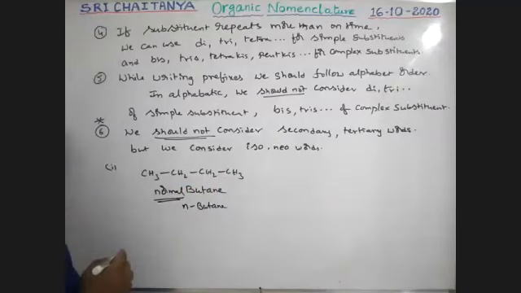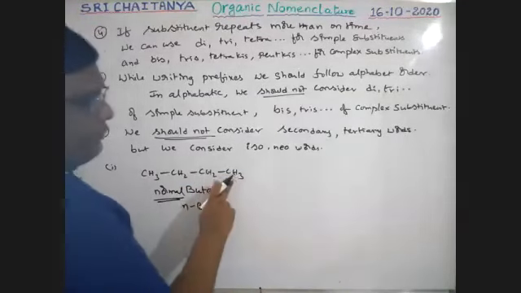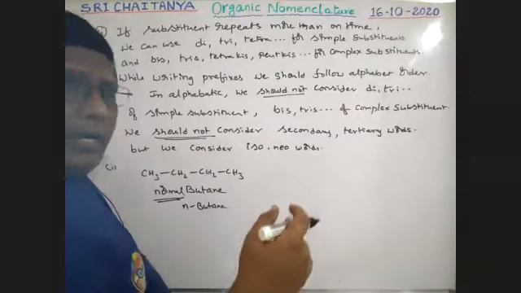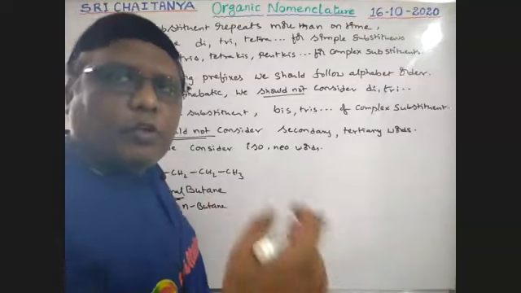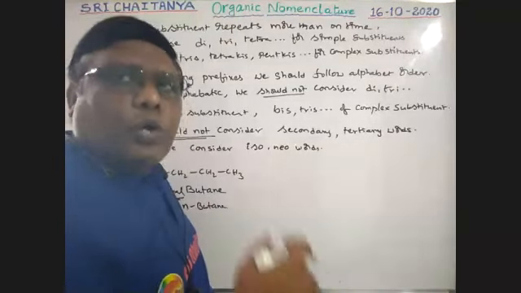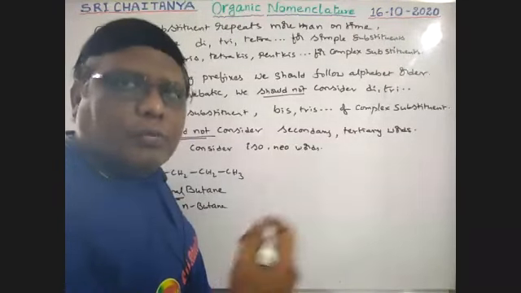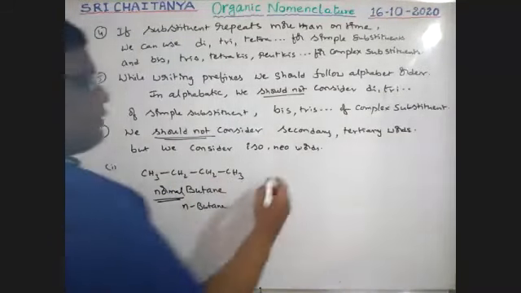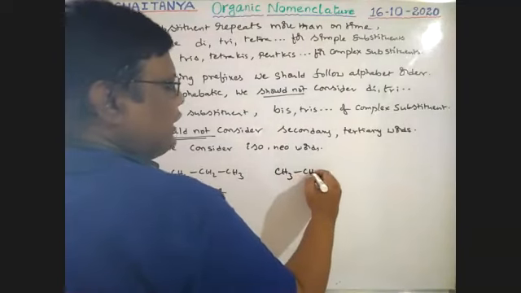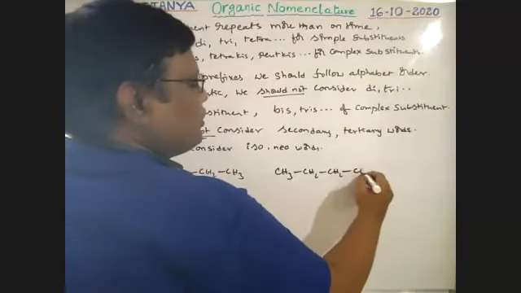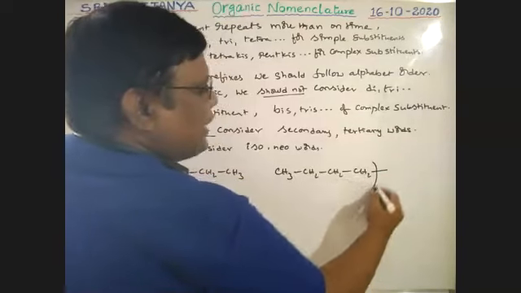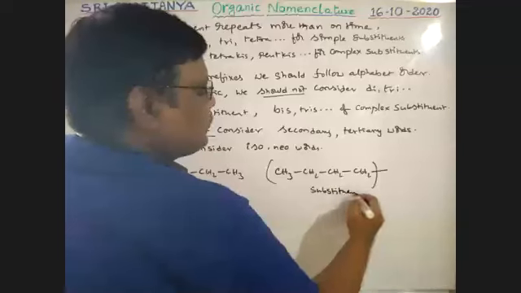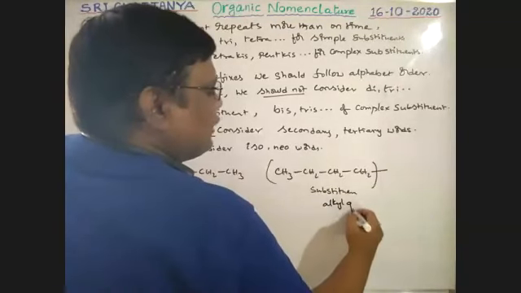Okay. For example, if a hydrogen is removed from an alkane, the groups are called alkyl groups. Those alkyl groups are called substituents. So now I am removing this hydrogen, boys. That is CH3, CH2, CH2, CH2, where one of the hydrogens is replaced. This is a substituent, boys. It is nothing but an alkyl group.